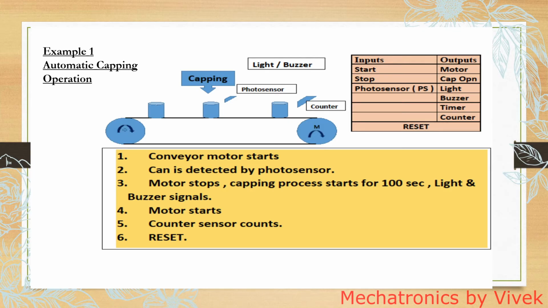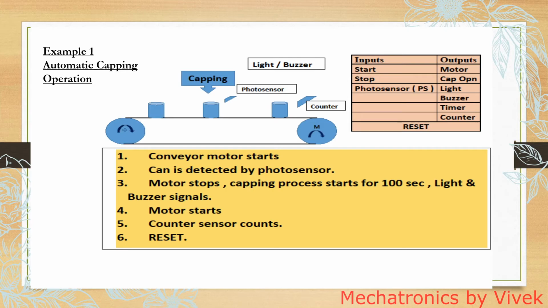So let us discuss this example. This is an automatic capping operation. As you can see in the figure, there is a conveyor which is driven by a motor. And on this conveyor the cans are moving continuously. These cans need to be capped. So the sequence is like this.